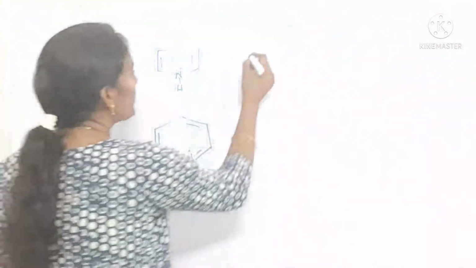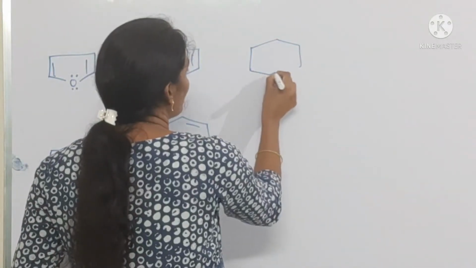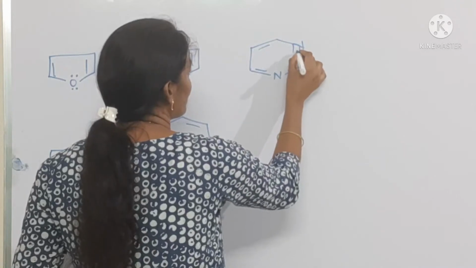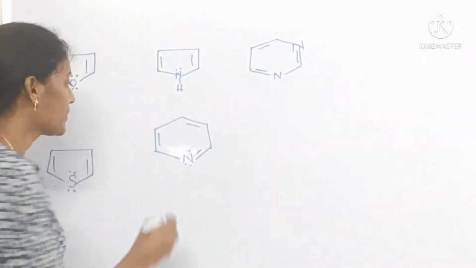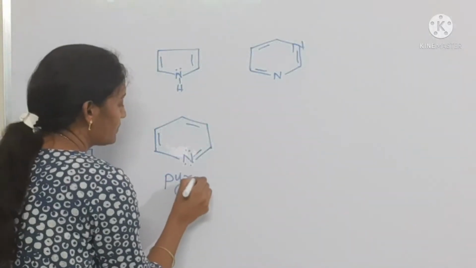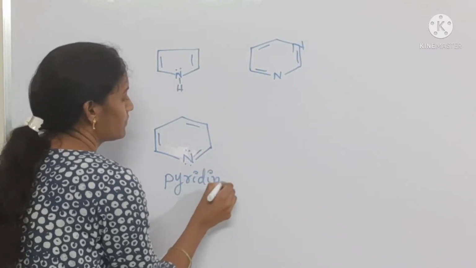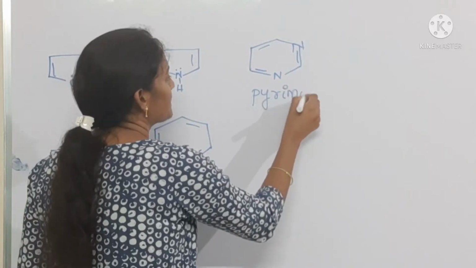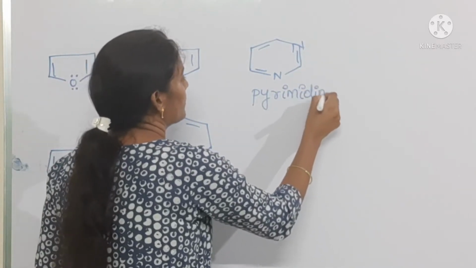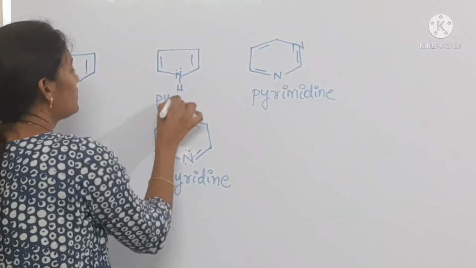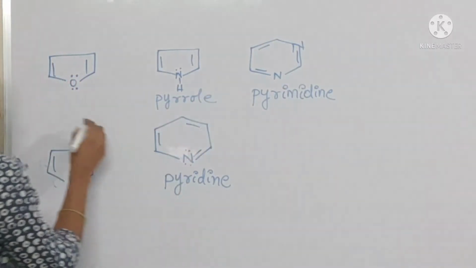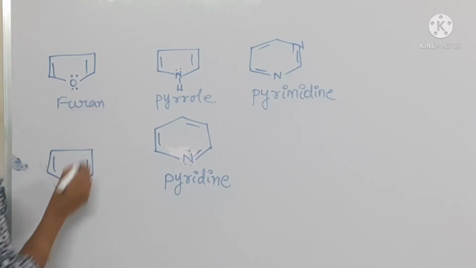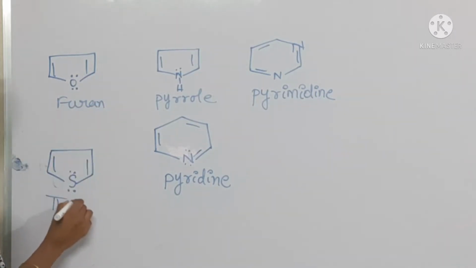Okay, coming to the next one, this is pyrimidine. Okay, this is pyridine, pyrimidine, this is pyrrole, and this is furan, this is thiophene.